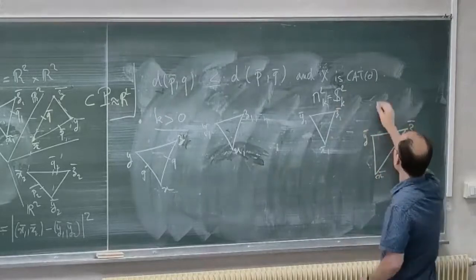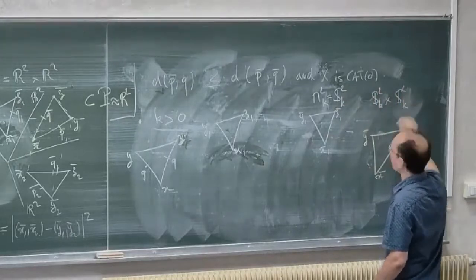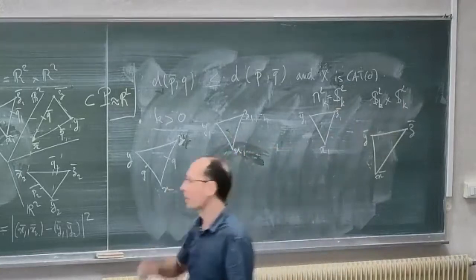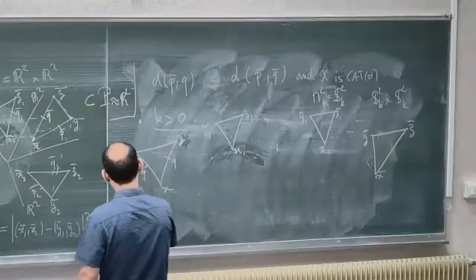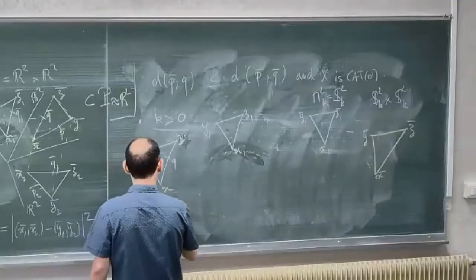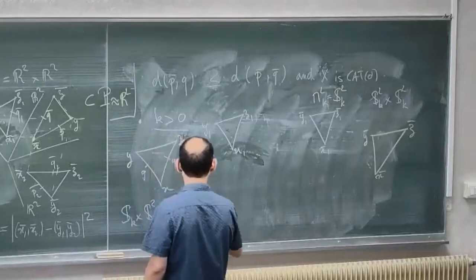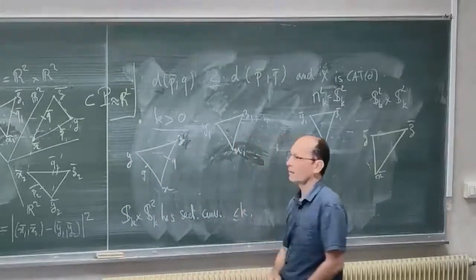But this triangle is in S2K cross S2K. It is not in the sphere, right? But what we have is that S2K cross S2K has sectional curvature less than K. Okay.